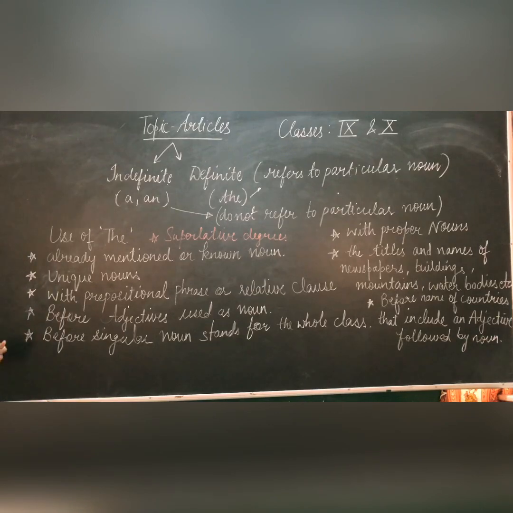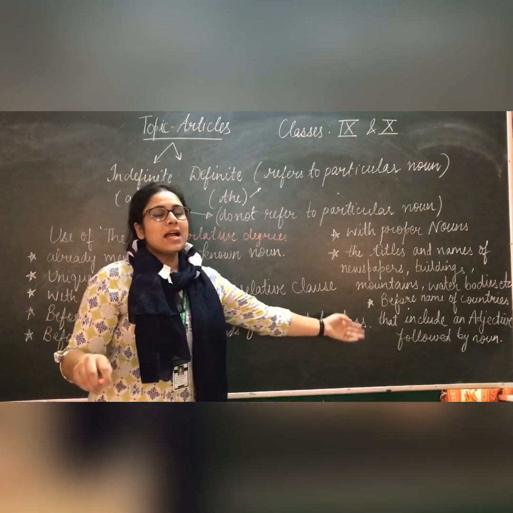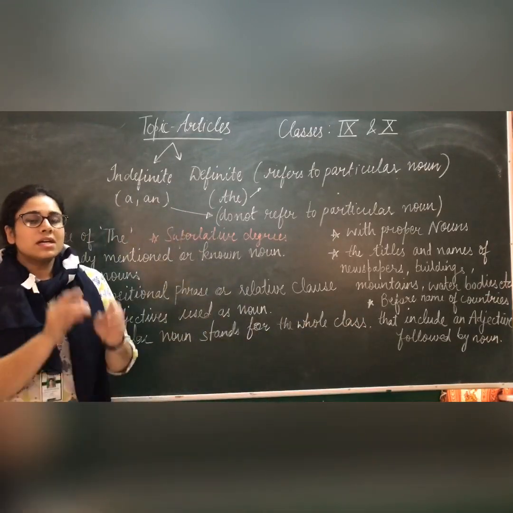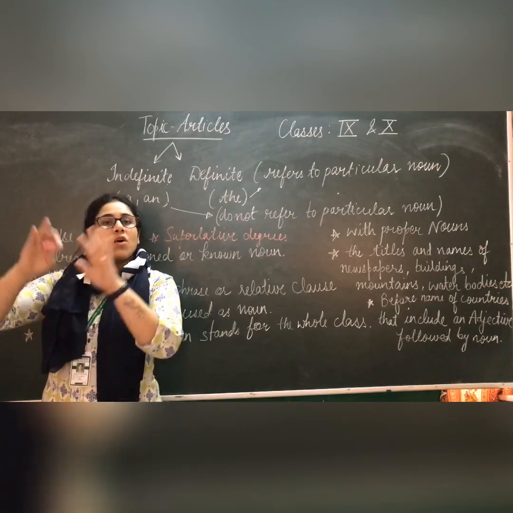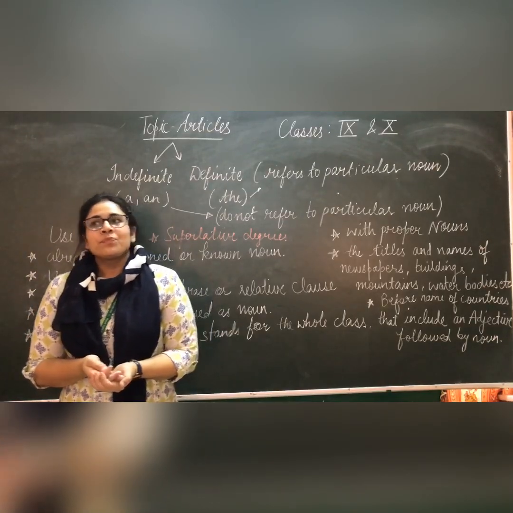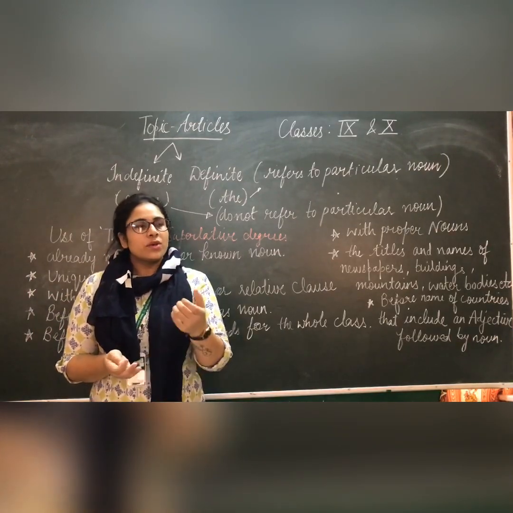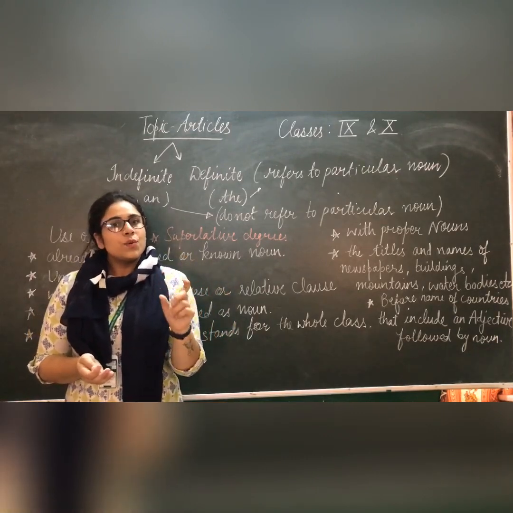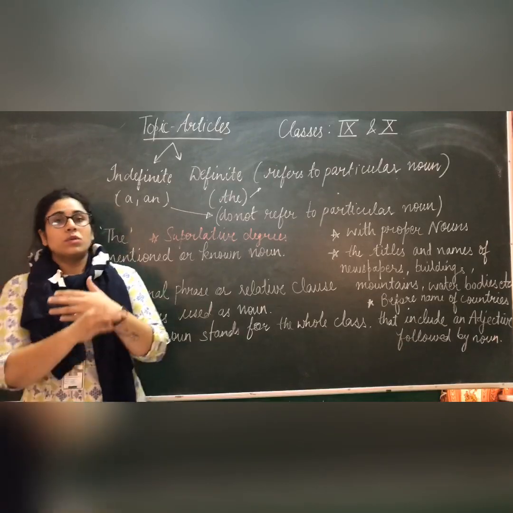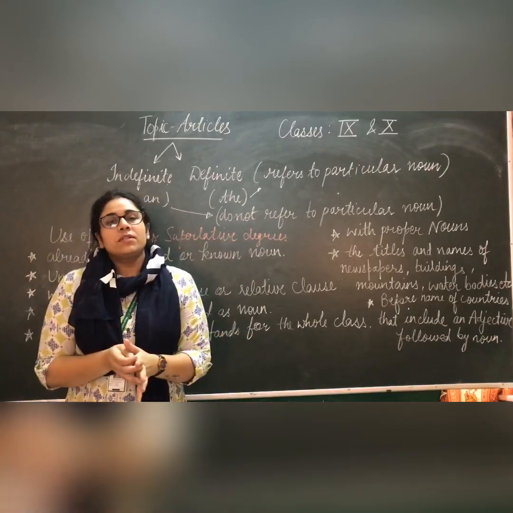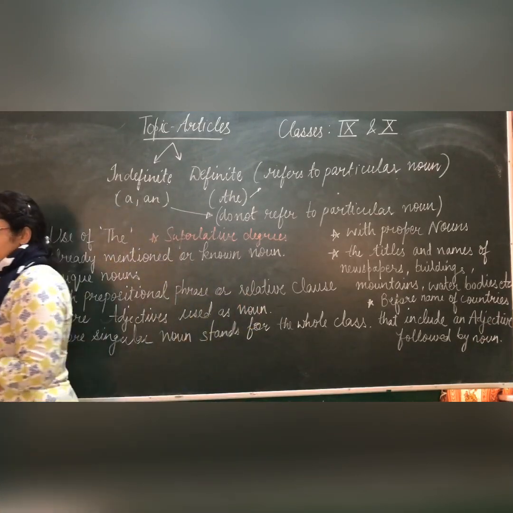Next is before a singular noun that stands for the whole class. When we are using a singular noun just to represent the whole class. For example, the lion is the king of the jungle. Here, when we are using the lion, it means we are talking about the whole class of lions. The lion is the king of the jungle.